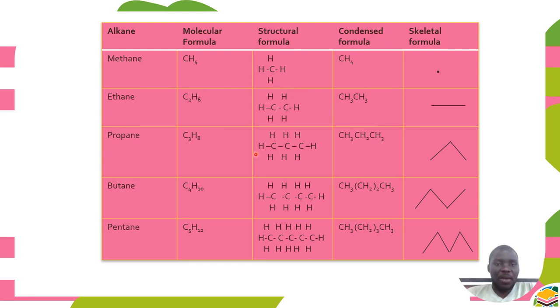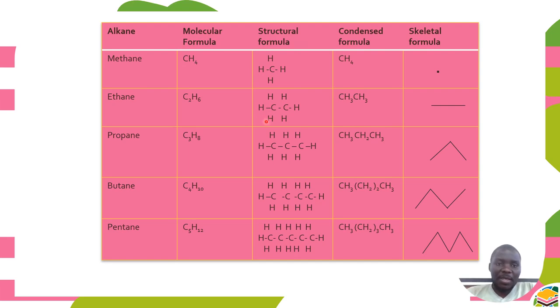How do we show all members of alkanes in a table? If you can check, this is methane, this is ethane, this is propane, this is butane, and this is pentane. The condensed formula. Now we need to be very careful when coming up with the condensed formula. So in the condensed formula, we said we arrange atoms at each carbon. So for example, here we have one carbon. On one carbon, how many atoms are there? We have 4 hydrogen atoms.